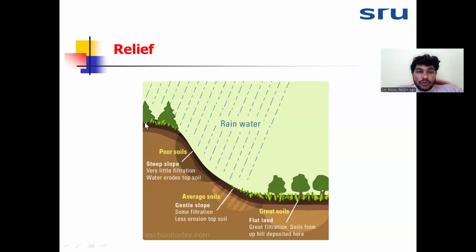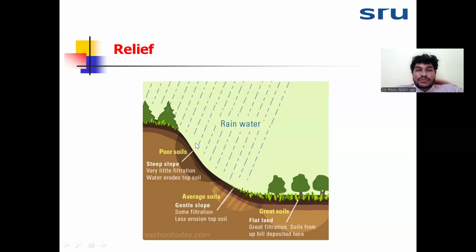Then again average soil development, then again good soil development. So on a relief, different types of soil and different soil properties we can see.